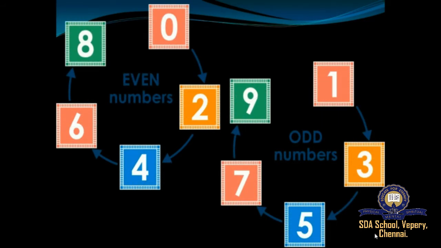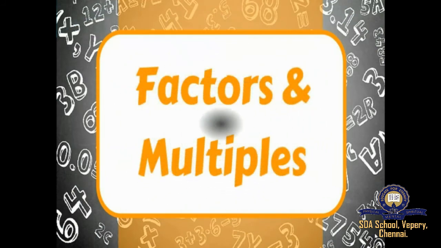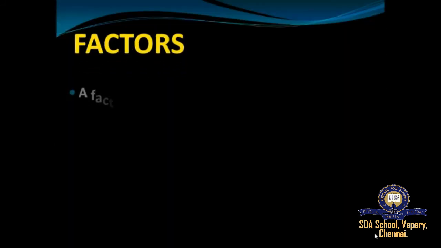So this is a picture showing that the numbers that end with 0, 2, 4, 6 and 8 are called even numbers, and the numbers that end with 1, 3, 5, 7 and 9 are called odd numbers. Okay, understood students? Now we'll move on to what are factors and multiples. First we'll move on to factors.